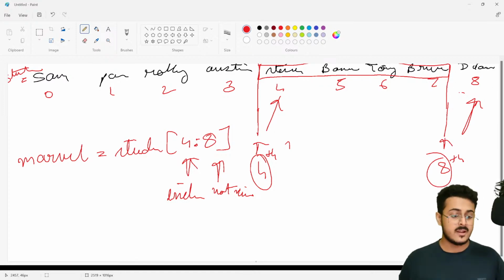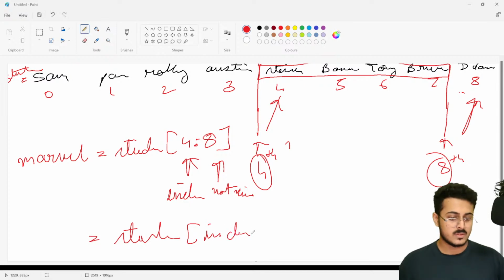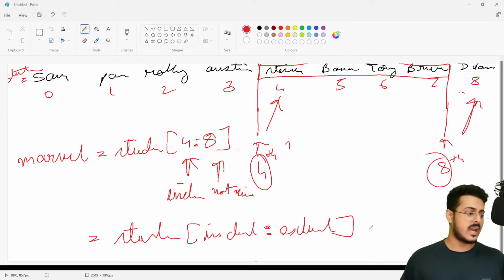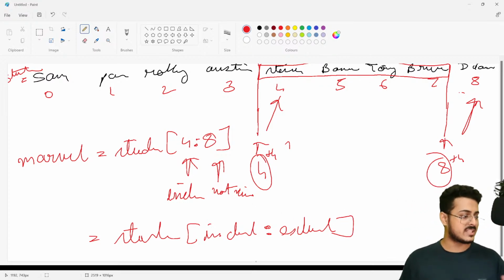So that is logic. That is equal to students, the name of the list, and like Rudraksh Pandya has said it correctly right over there: include, exclude. Include and exclude, as simple as that. Great Rudraksh, thank you so much. So this is how you are able to get a small sub part of the list, and you are able to use that small sub part of the list right over there.